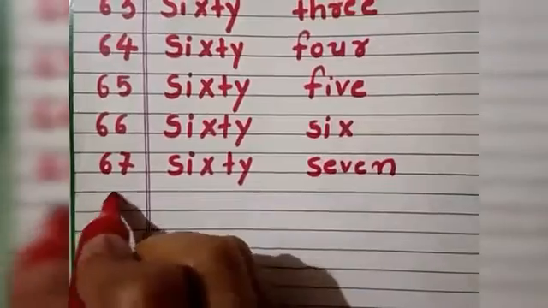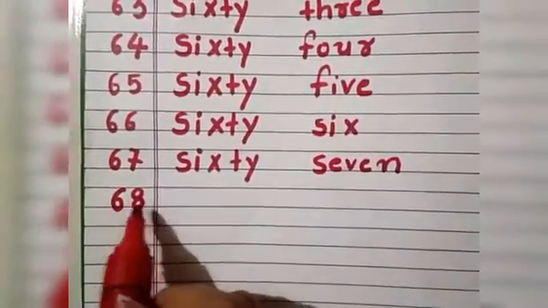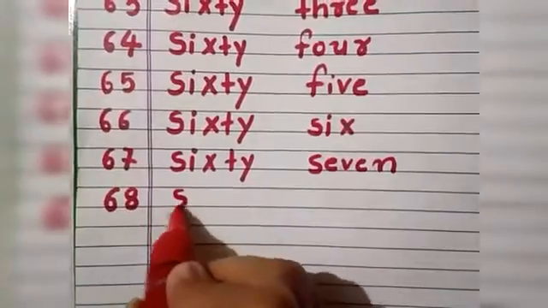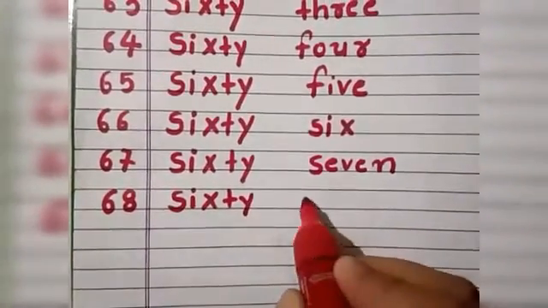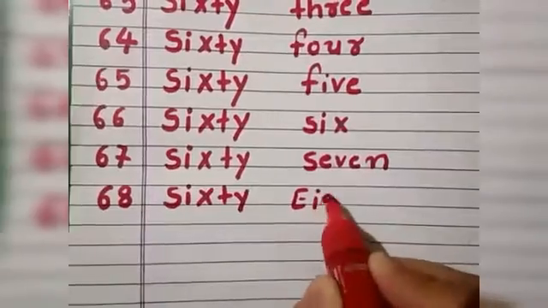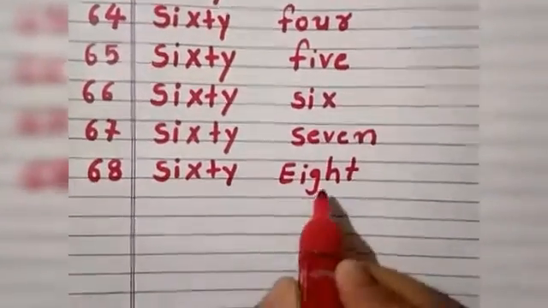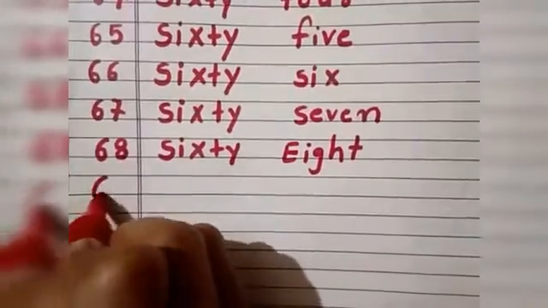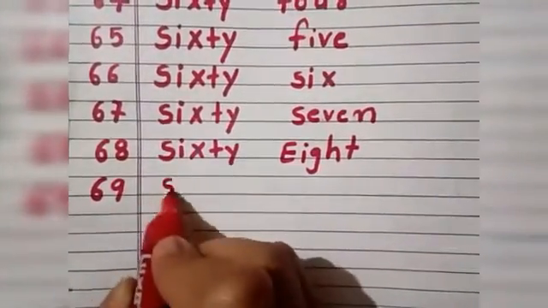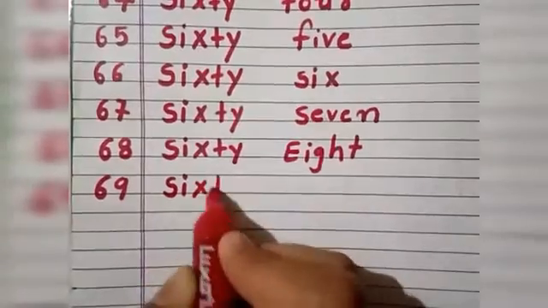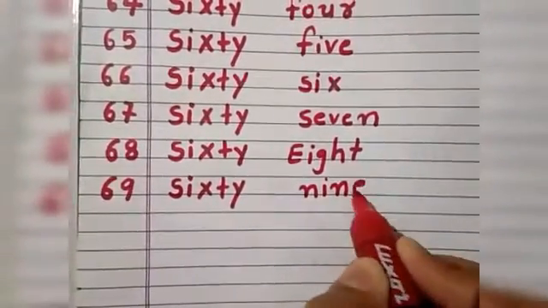That is 67. Then what comes? 68. S-I-X-T-Y 60, E-I-G-H-T 8. That is 68. Then 69. S-I-X-T-Y 60, N-I-N-E 9.